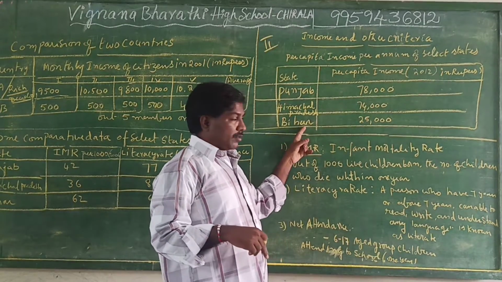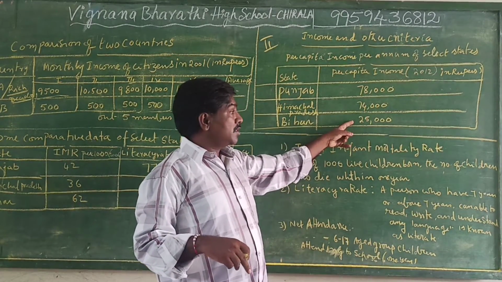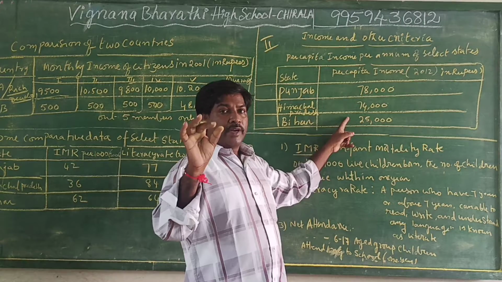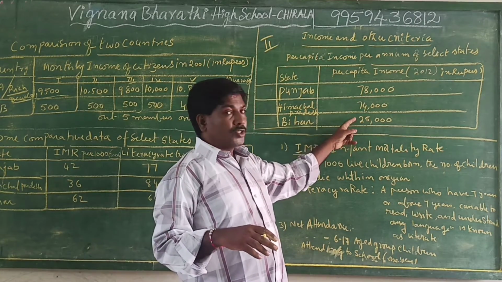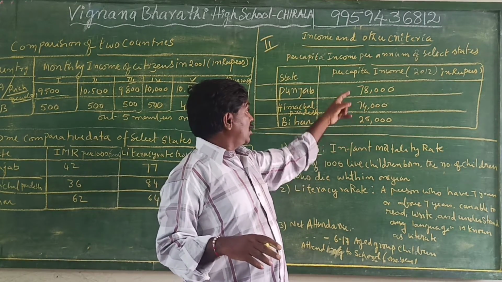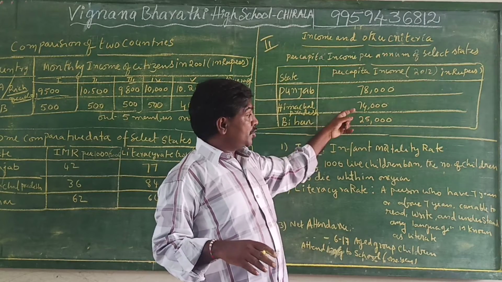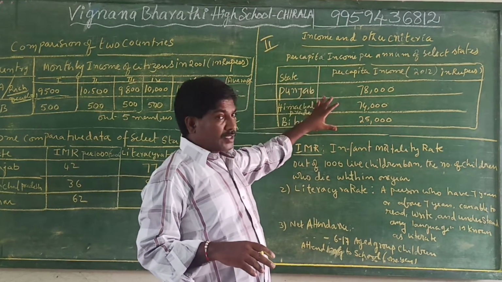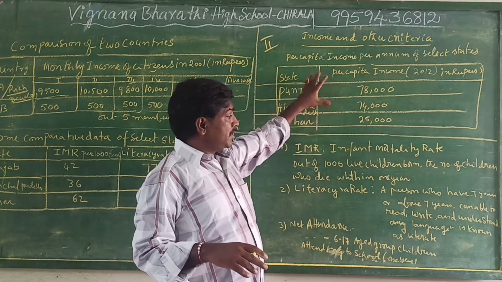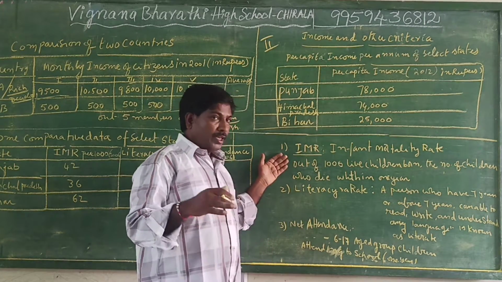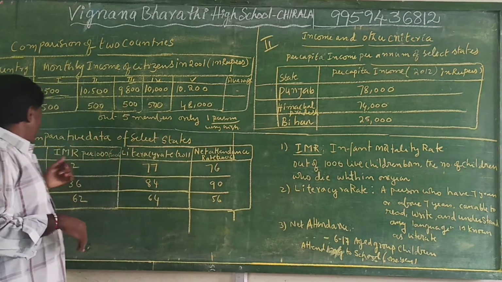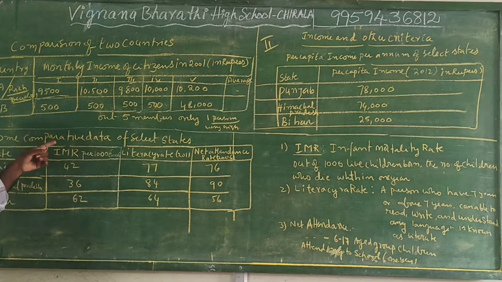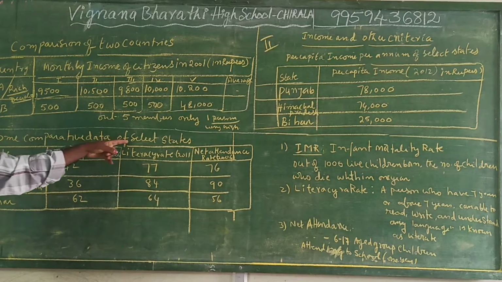And Bihar, 25,000. This is also very good fertile soil, but the working conditions are different compared to Punjab and Himachal Pradesh.